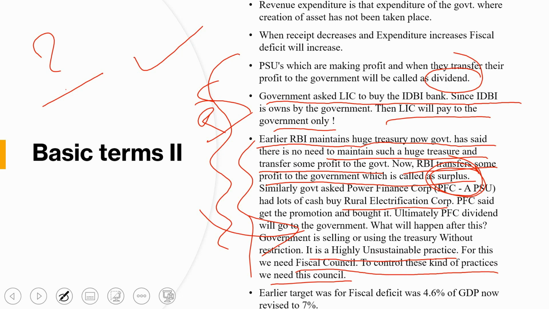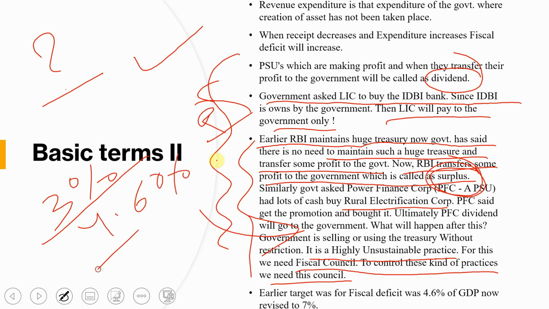As I have said, the earlier fiscal deficit target was 3%. Then the government said we will check for 4.6%. Now the government is saying 7%. Why is there a need for so much fluctuation in the data? Many economists and experts are saying it will increase to 10%, or 7%, or 8%. From the start you are giving fake data, 4.6% or 3% or 7%. Now you are giving 7%. So for this also the fiscal council will come into play.